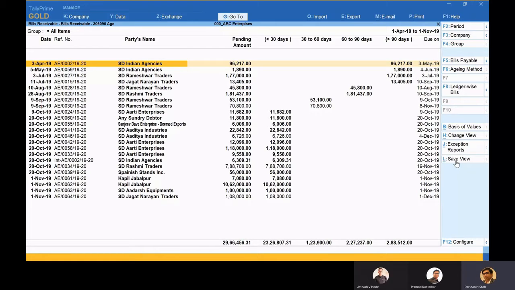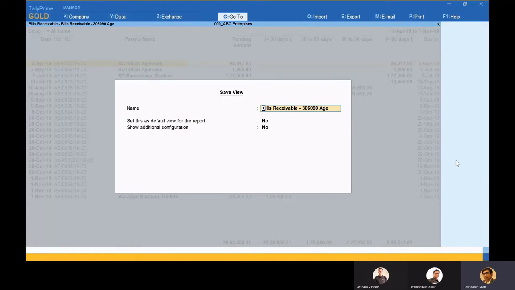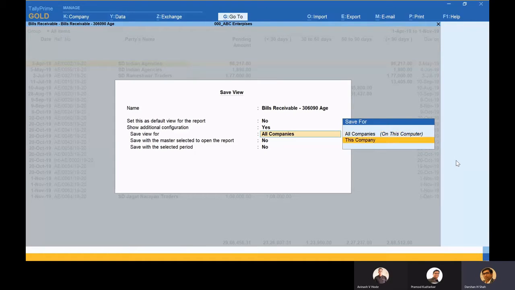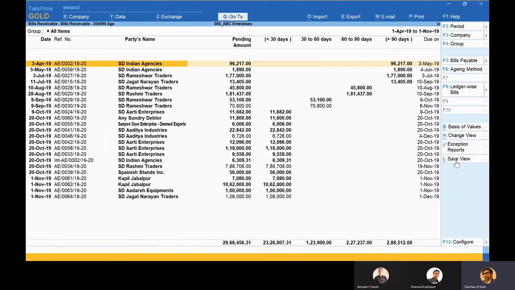When I click on the save view, there is an option over here in the advanced configuration. And now here there is an option for this company. So this company is used by whomsoever in my LAN environment, or even if this company is copied and taken to some other environment also. So here I can save it. And now any user in this company who has access to bills outstanding will be able to see it.